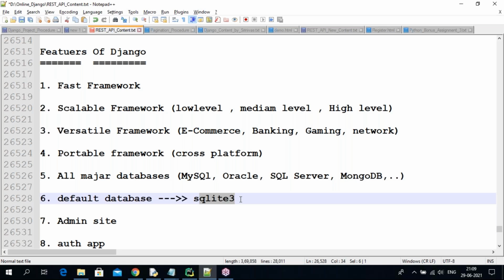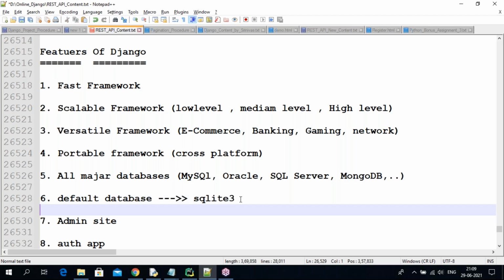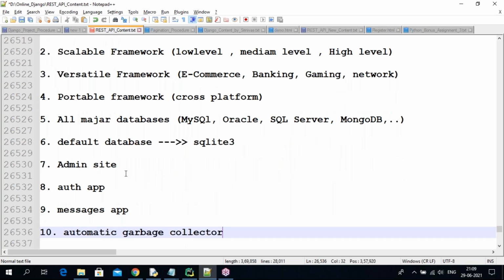So the database related settings also come automatically. Next, Django comes with one default application which is the admin site. It is a ready-made application, guys. In later days we are going to use this regularly. Because of this, as developers we get a lot of benefits and a lot of burden is reduced by Django. Why? Because we are not developing this admin site manually. It is ready-made, so obviously Django reduces the burden on the developer.